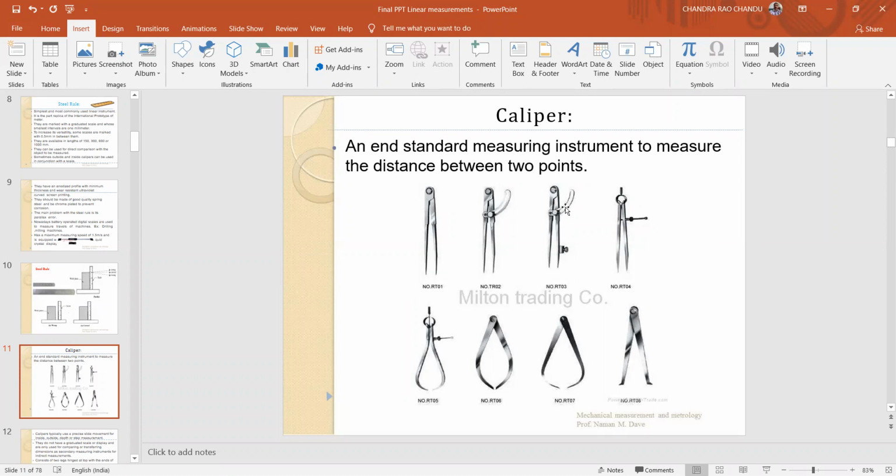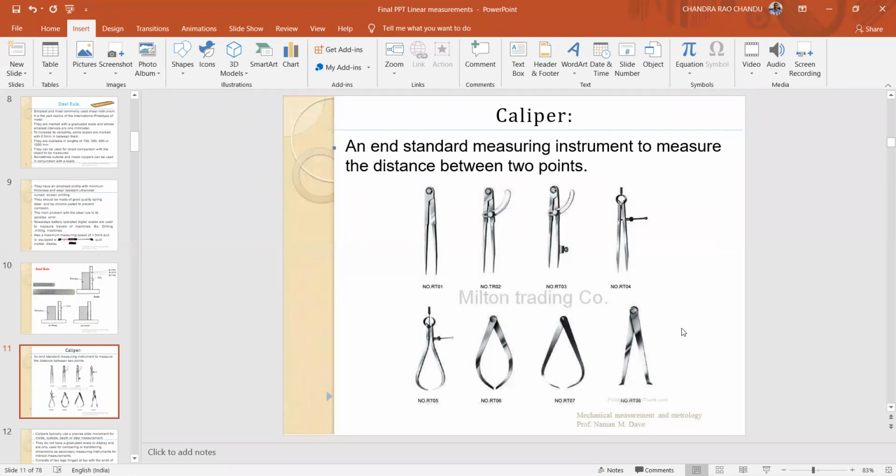Okay, here these are sliding type. Flexible leg calipers are also there. Here, the spring type calipers. Here at the top the spring is there in order to extend the legs to the required dimension. Okay, the inward and outward calipers are also there, inside and outside, to measure the inner diameters and outside dimensions of the circular bars.